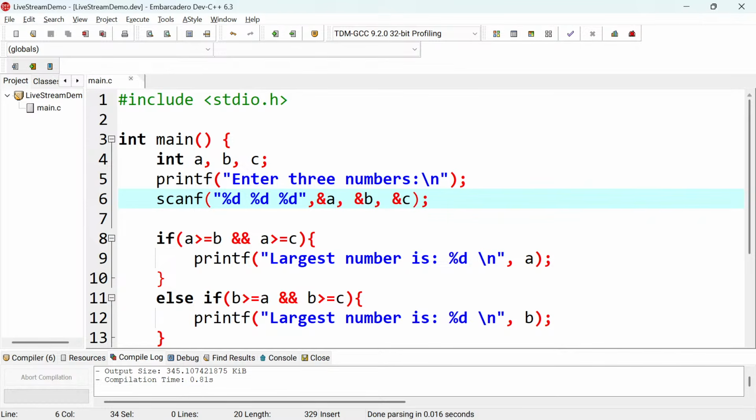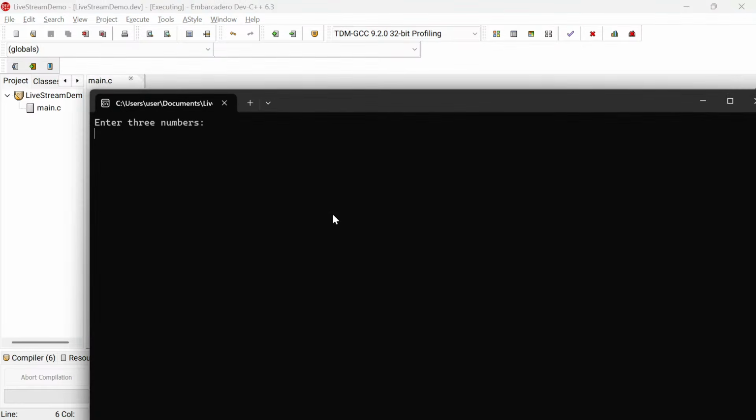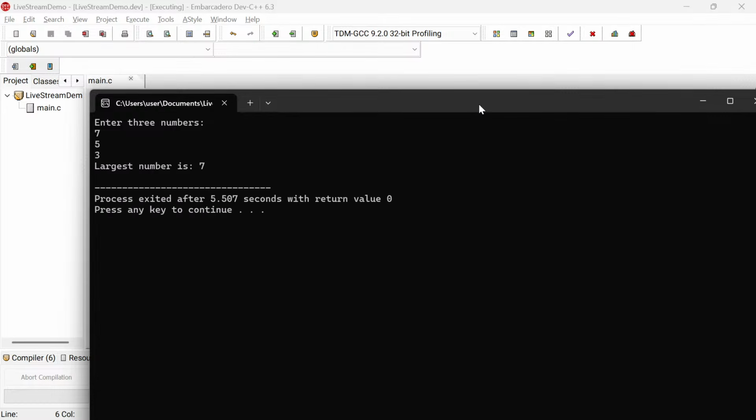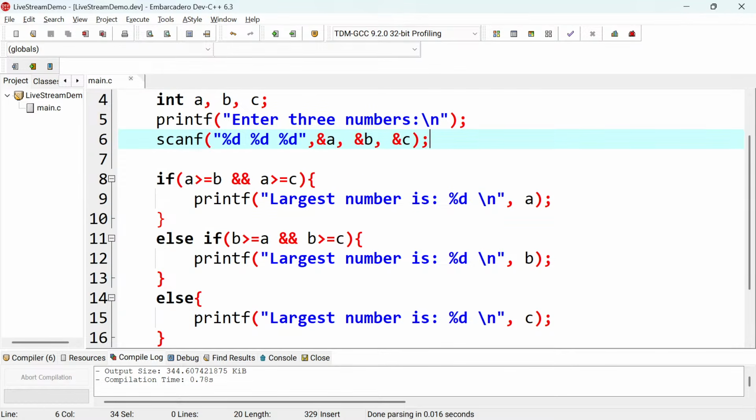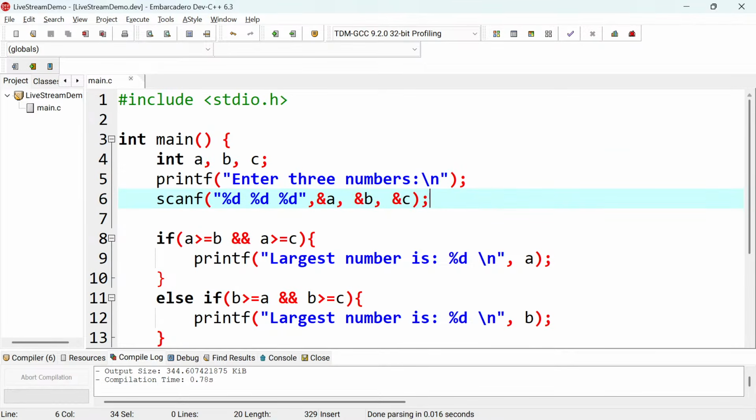So just like that. If I run this, I'm just going to get this, enter the three numbers there. Then I'll put 7, I'll put 5 there, I'll put 3, and boom, I still get that the largest number is 7. So just like that. That's how you can make use of this shorthand and come up with this very short code to do what we are doing. Okay, so basically that's how you can attack this question and come up with a solution.